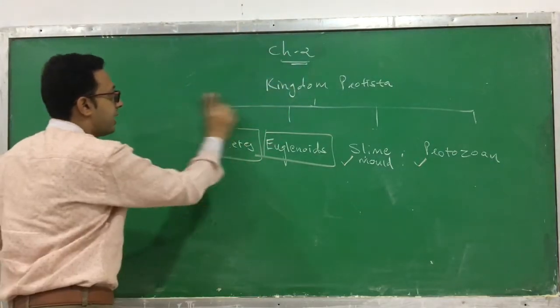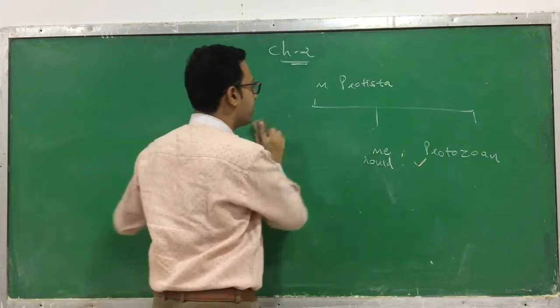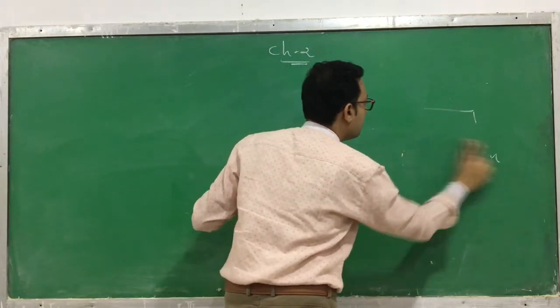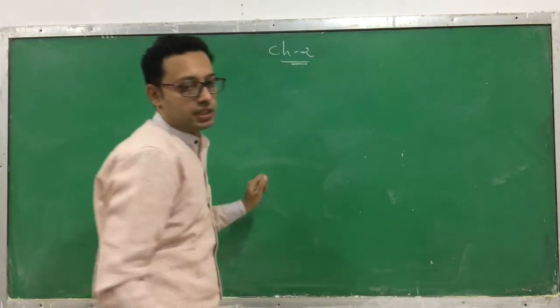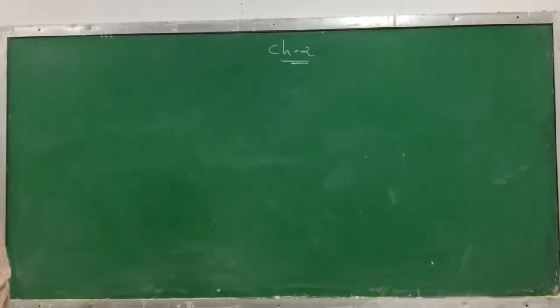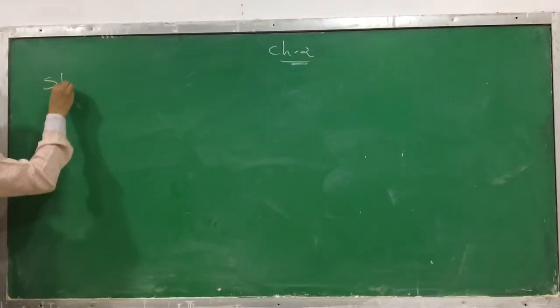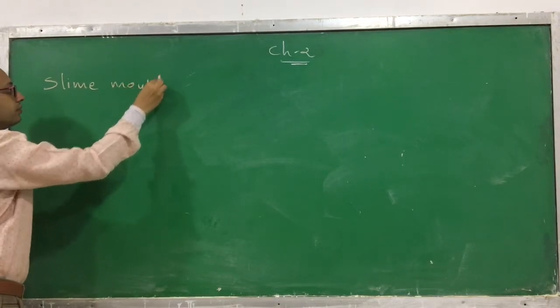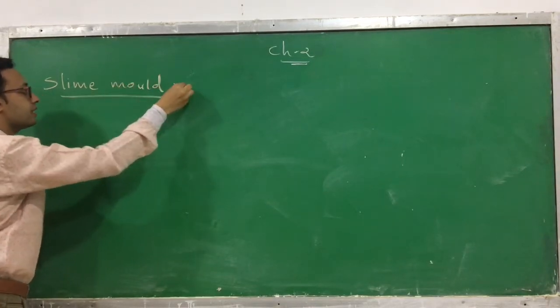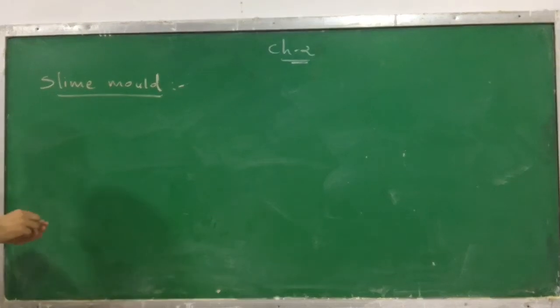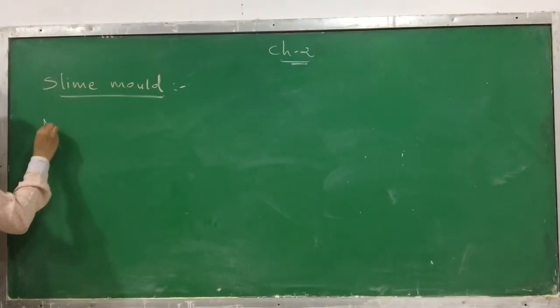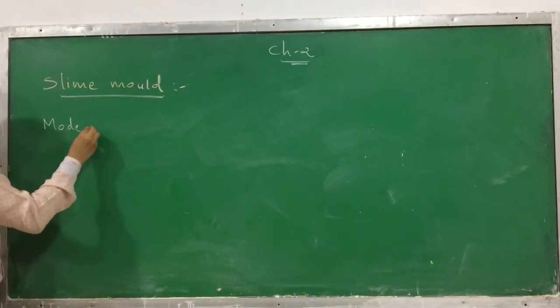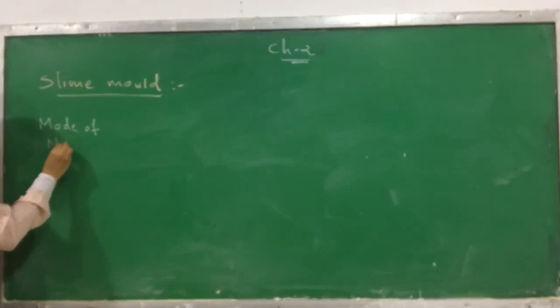You know that the slime mold is a subtype of kingdom Protista. Now we will discuss the characteristics of slime mold. First of all, what mode of nutrition does it have?